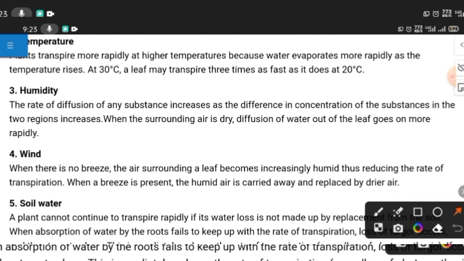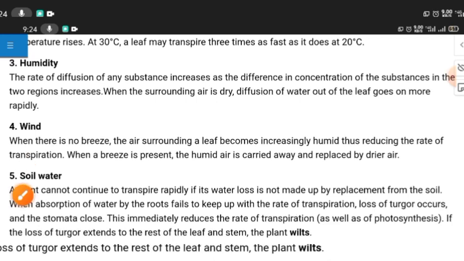Next is wind. When there is no breeze, the air surrounding a leaf becomes increasingly humid, thus reducing the rate of transpiration. When a breeze is present, the humid air is carried away and replaced by drier air.